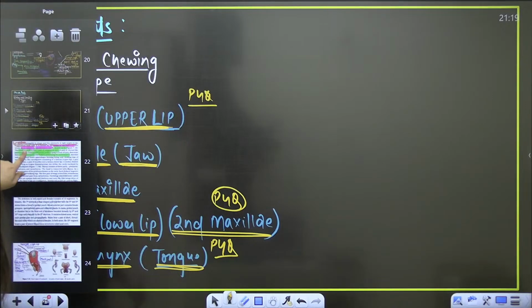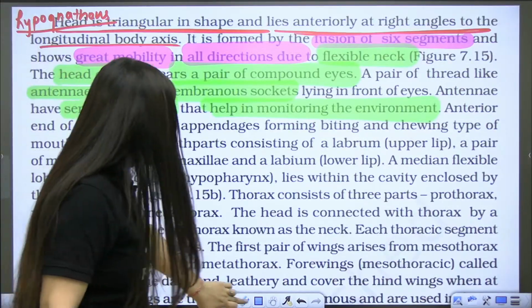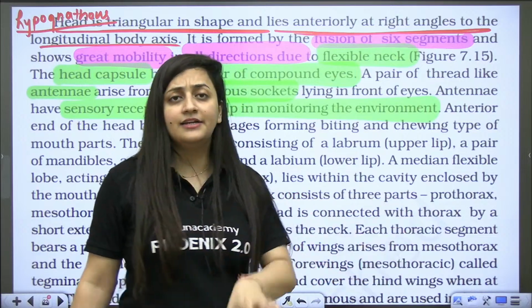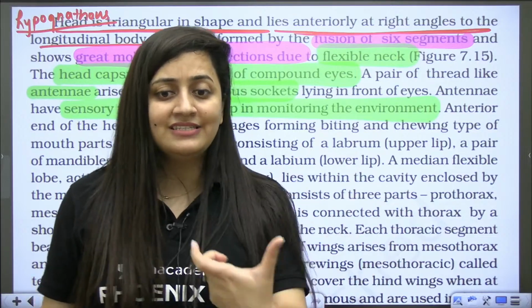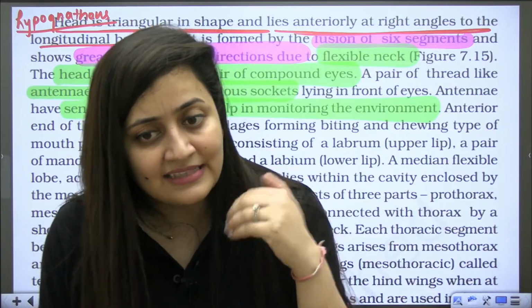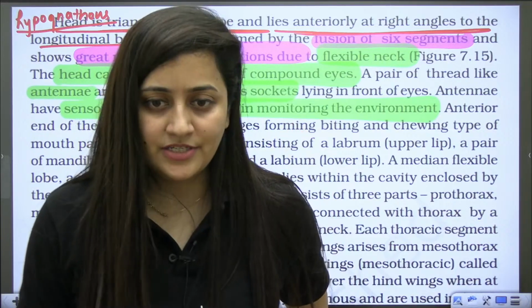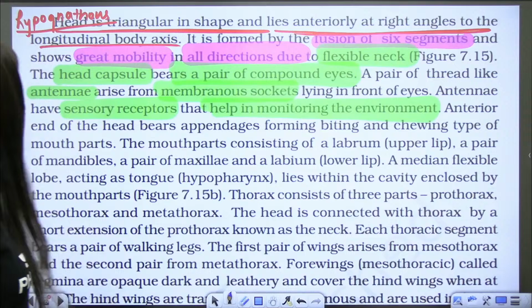So ultimately we have to revise this part from the NCERT only, because there are so many extra things related to it. But as I said, the session is dedicatedly as per NCERT, and that is only important for your paper. Okay? So you can have a look, guys.